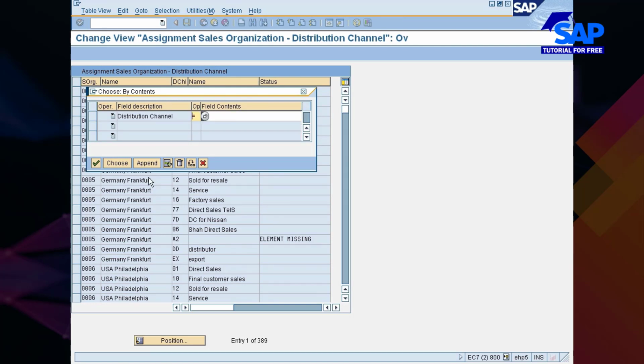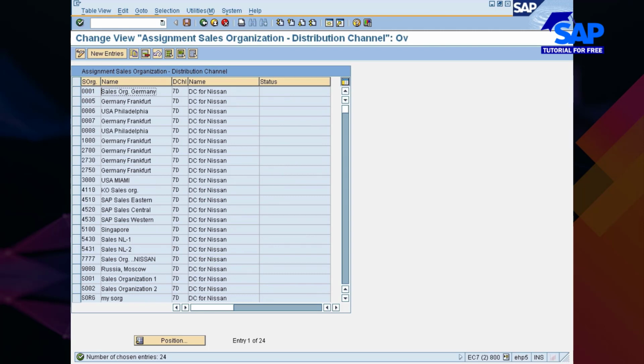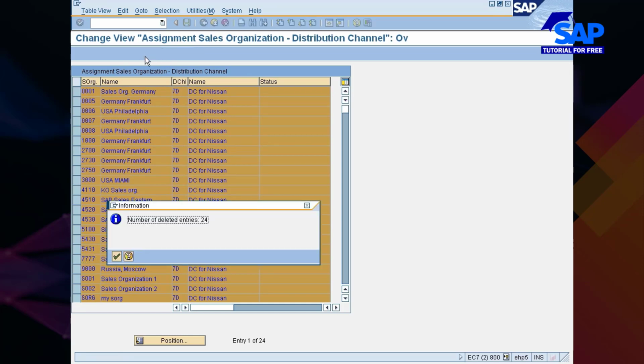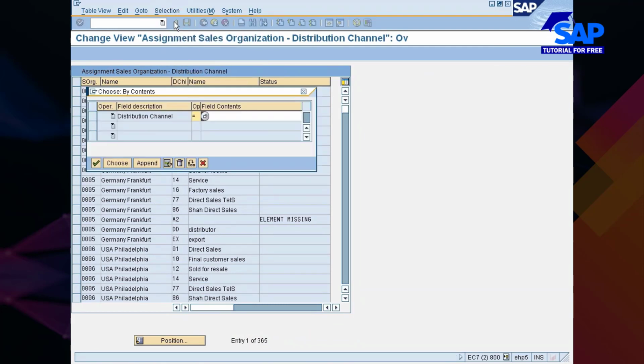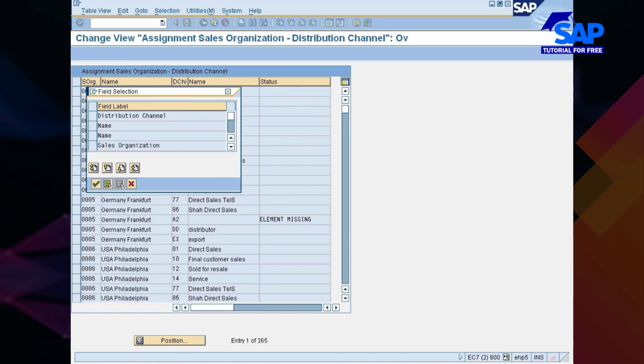Choose. Now you see 7D is linked with so many inconsistent entries. Except the highlighted one, everything is inconsistent. So what I'm doing is selecting all, deleting them, save it.